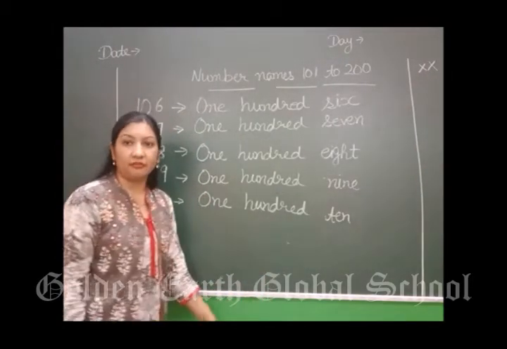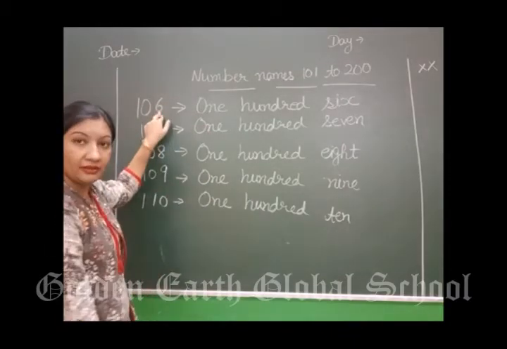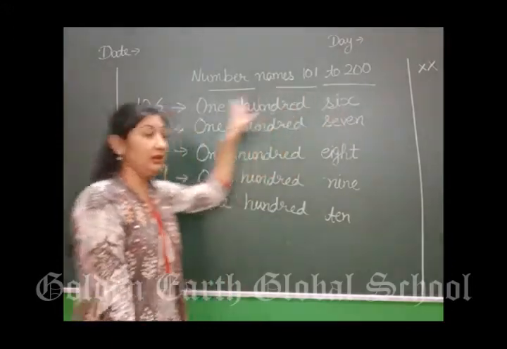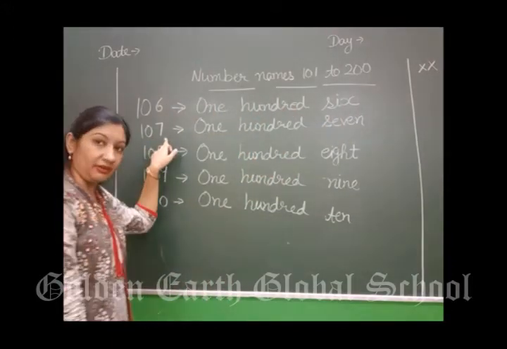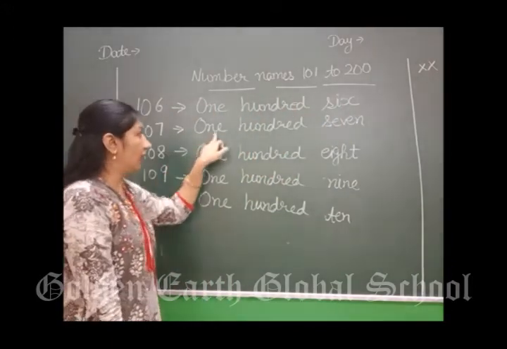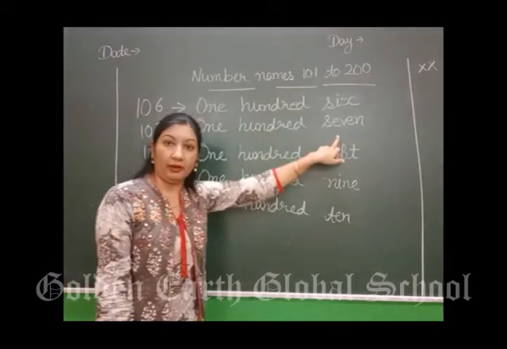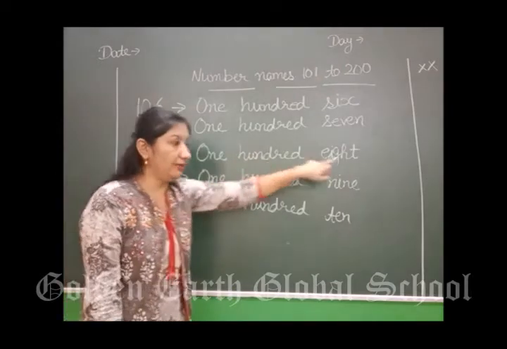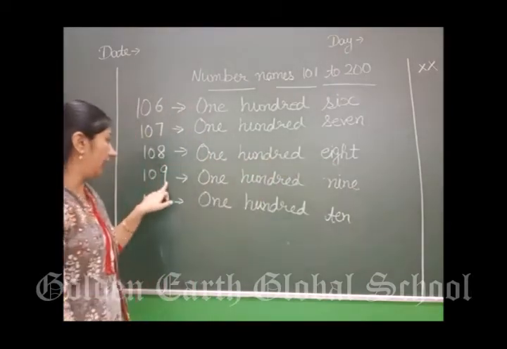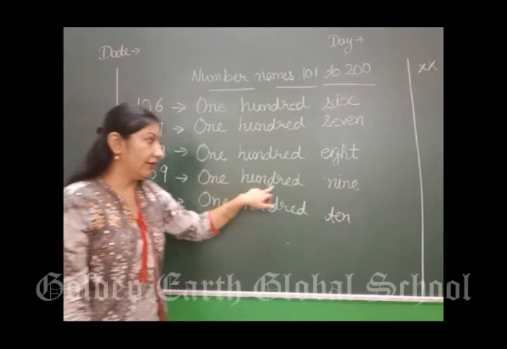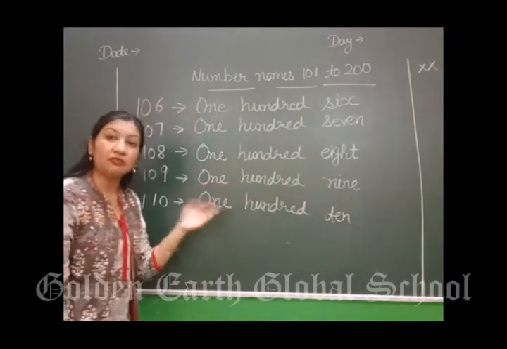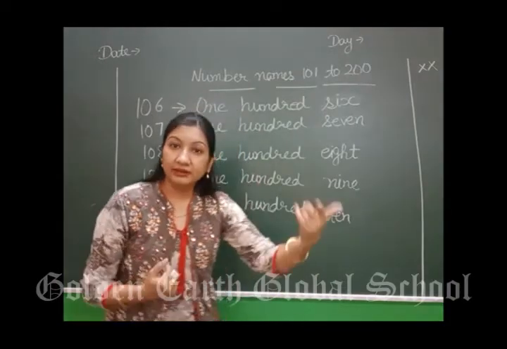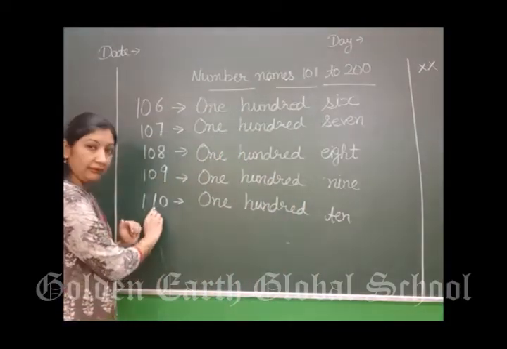After 105 what will come? 106. Then 107. How will you write 107? Next is 108. 109. After 9 what will come? Which number is coming after 9? That is 10. So it will be 110.